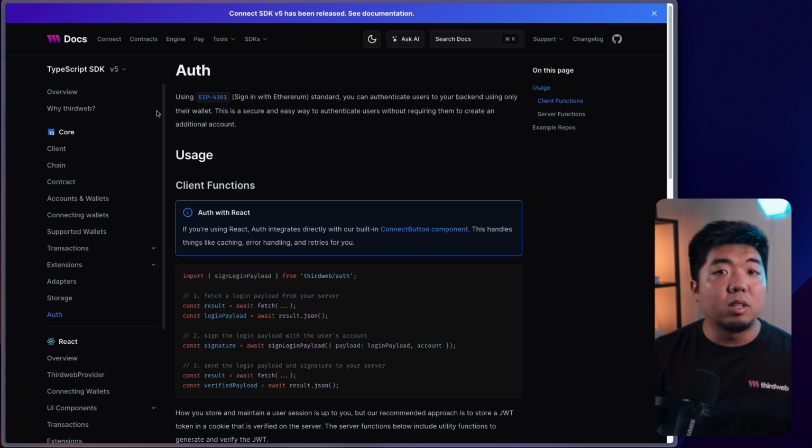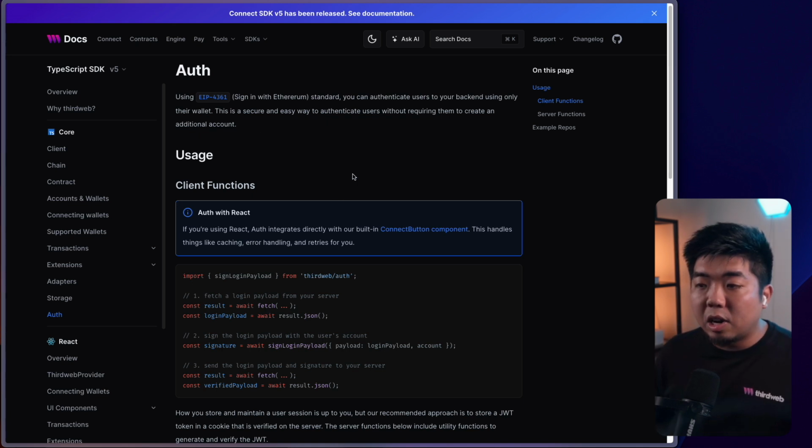And what we can do with this as well is verify that the wallet that is signing this message is in fact the user. And we can then check things like, do they own a certain amount of NFTs or tokens? We can then verify ownership of certain tokens or assets within their wallet to see if they actually have or can access content that we want them to.